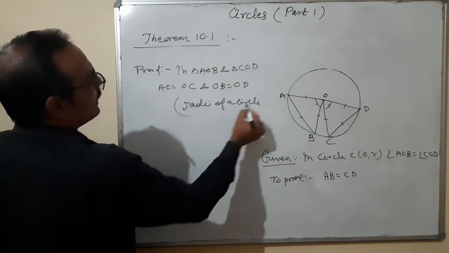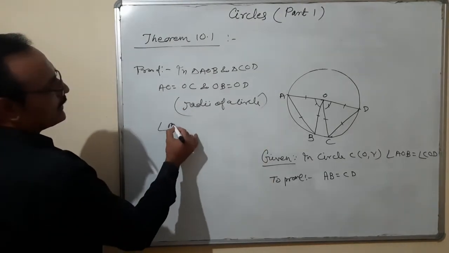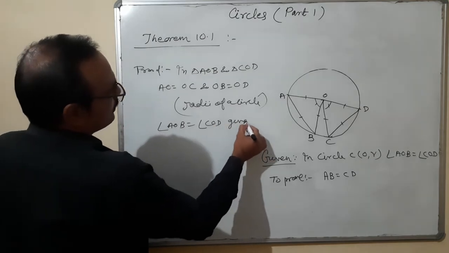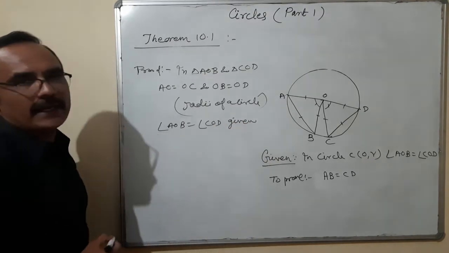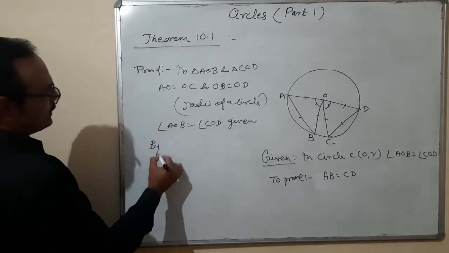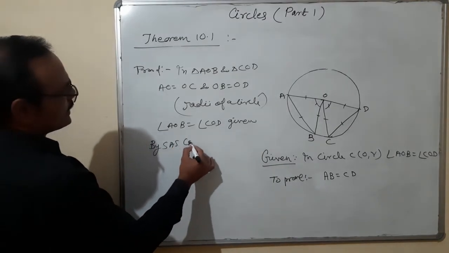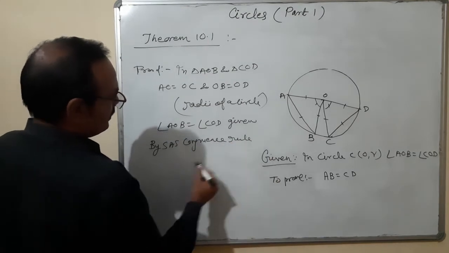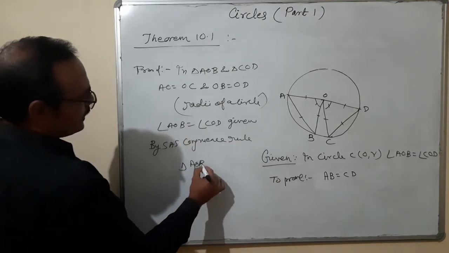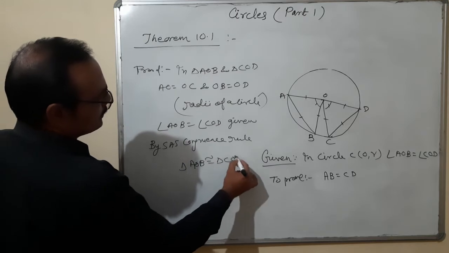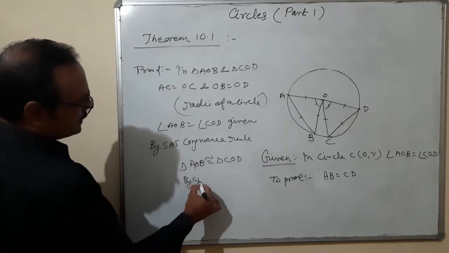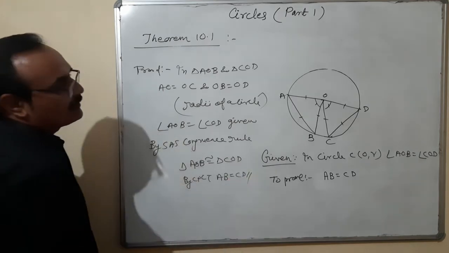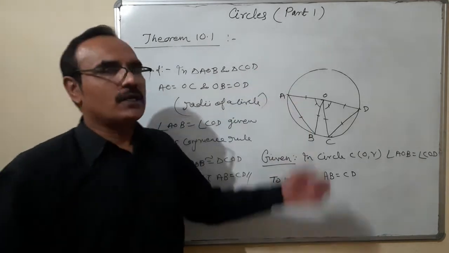Okay. And third one is angle AOB is equal to angle COD, given. Which congruency is used? Side angle side. By side angle side congruency rule, triangle AOB is congruent to triangle COD. Therefore, by CPCT, AB is equal to CD. Proved. Okay. So this is the converse part.